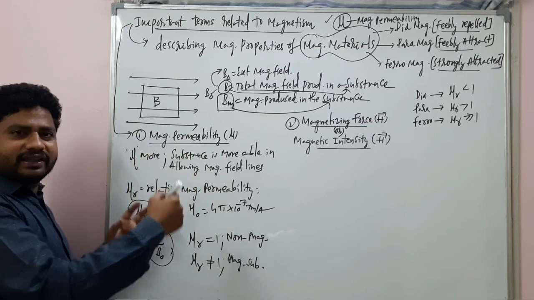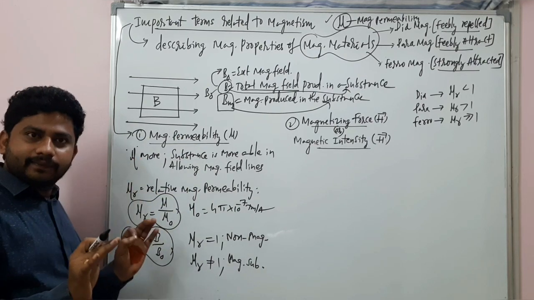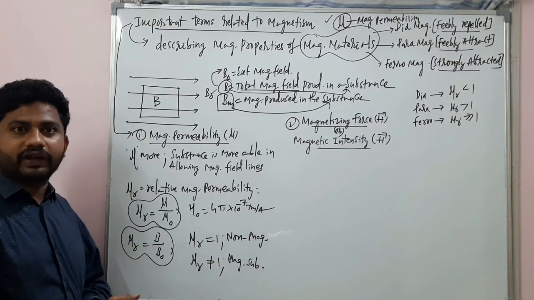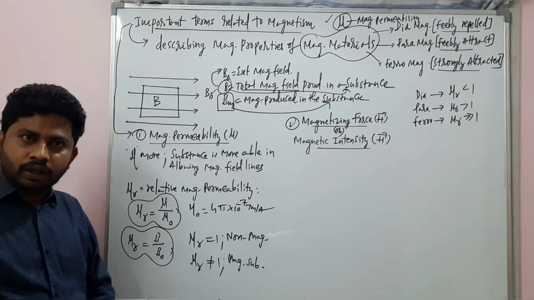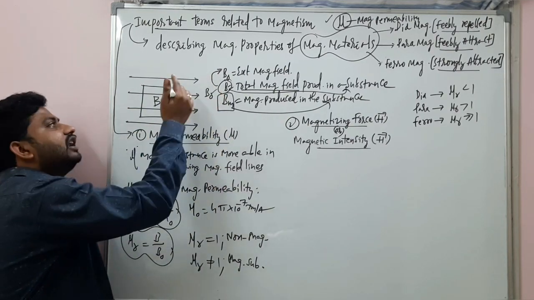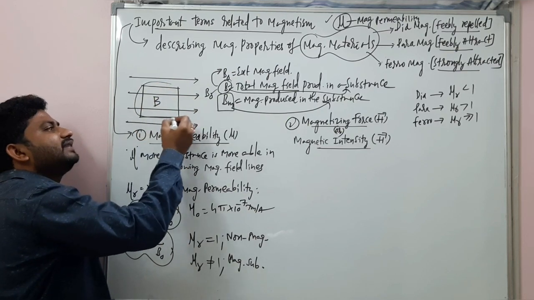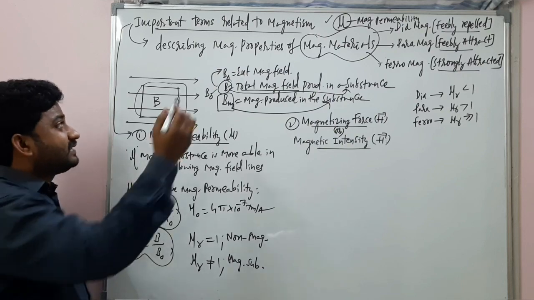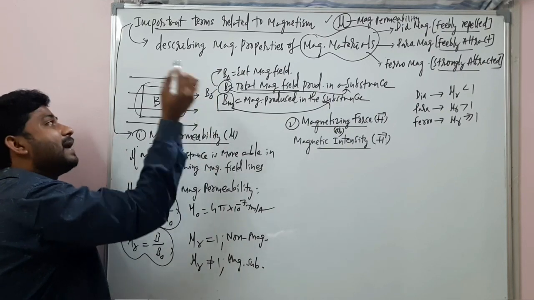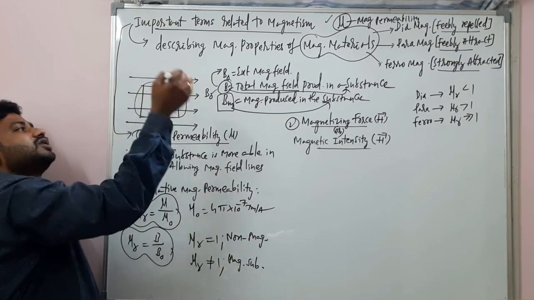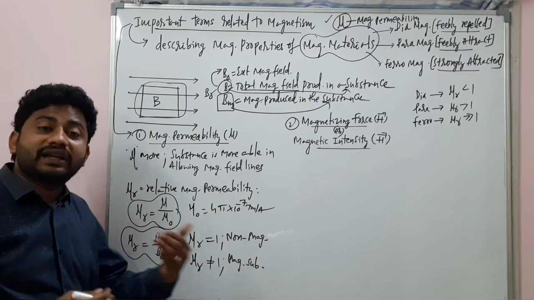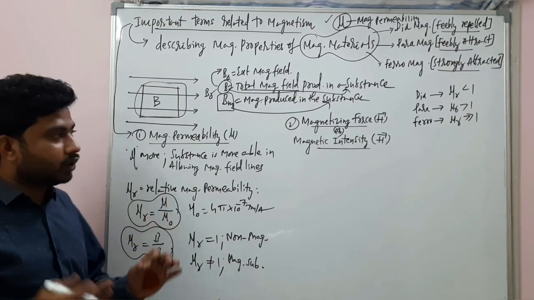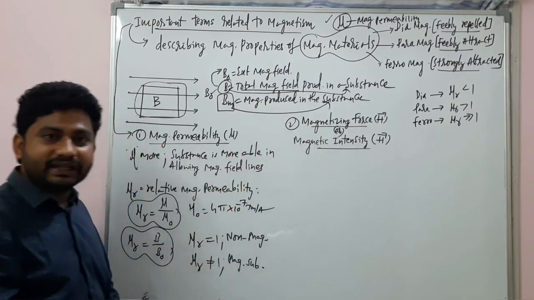Magnetizing force or magnetic intensity is, look here, we have kept an object inside the external magnetic field. Immediately what is happening? This external field will magnetize the given substance or kept substance. Understand? This external field will magnetize the substance which is kept inside. That's called the magnetizing force, or magnetic intensity.